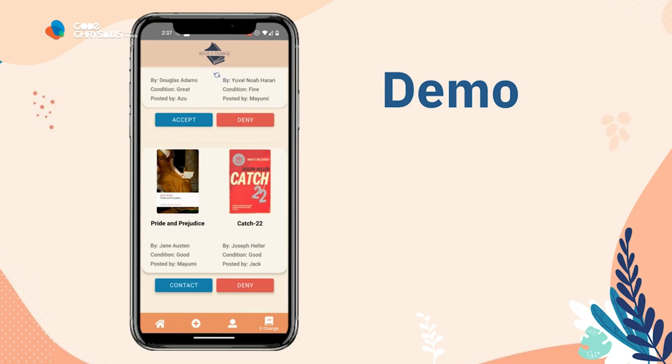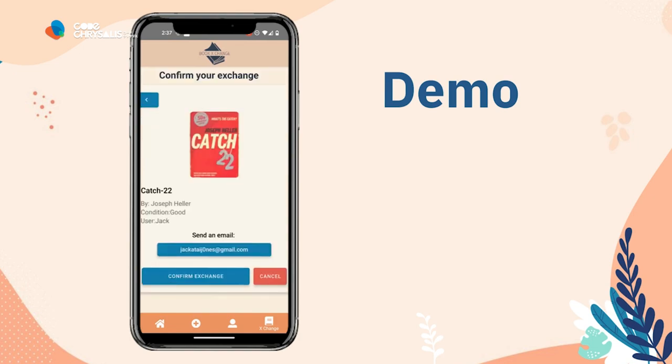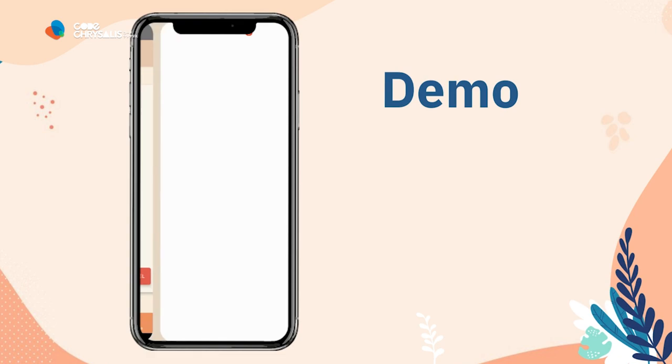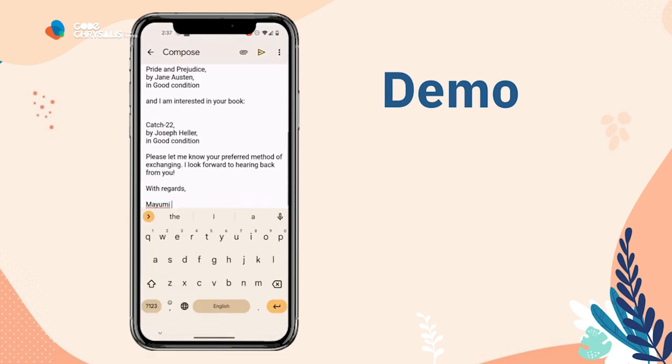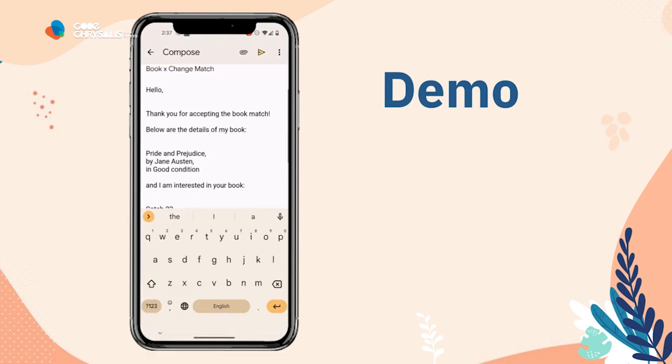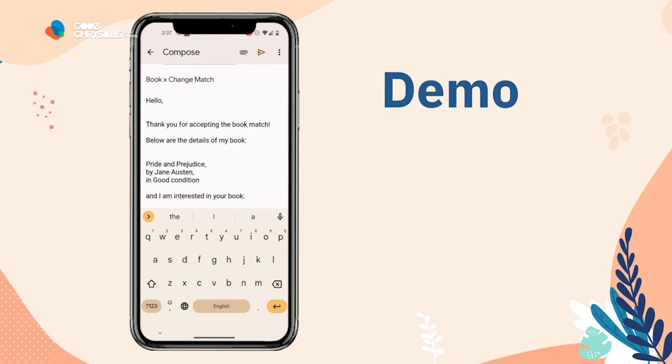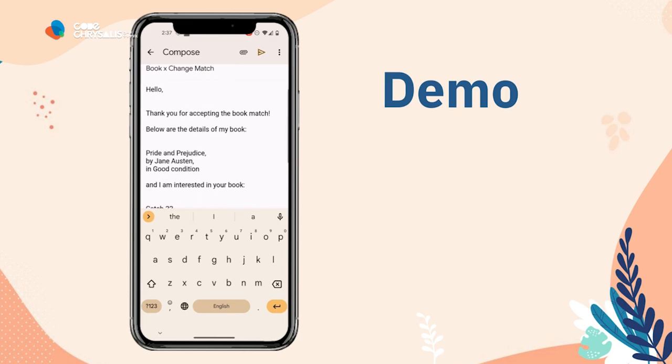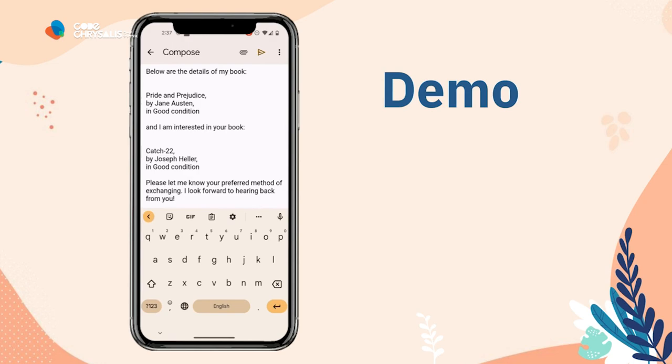So you can see here it just updated, and we can now select the contacts and look at information that's relevant for us to communicate with the other person. So we're going to go ahead and click on the email button here. It'll take us to the email app that you have on your phone, whatever that may be. It'll give you a preset email right here that you can then send to the other individual. This way you can communicate with the other person as to whether you want to meet up in person or to send the items as a package.